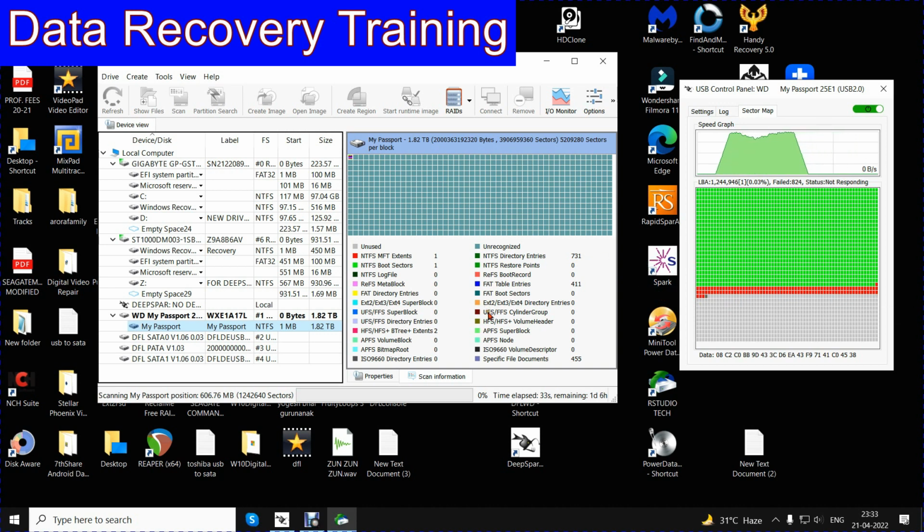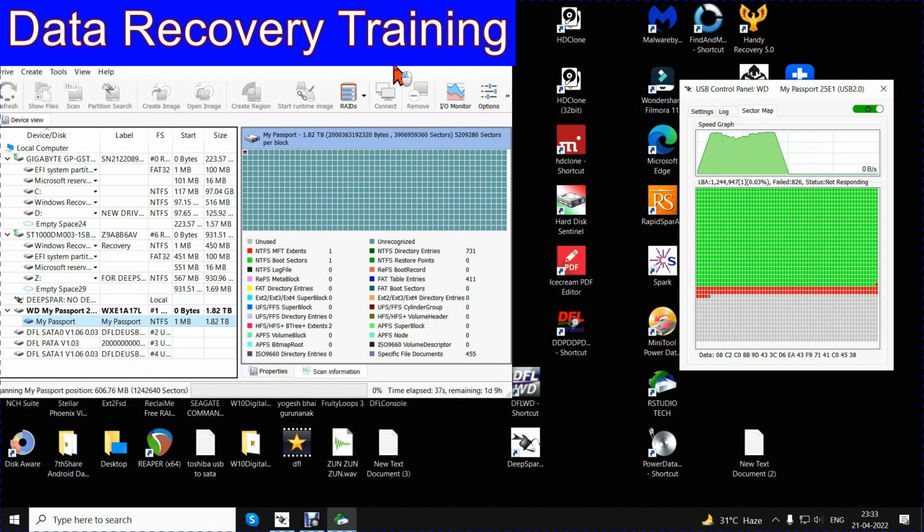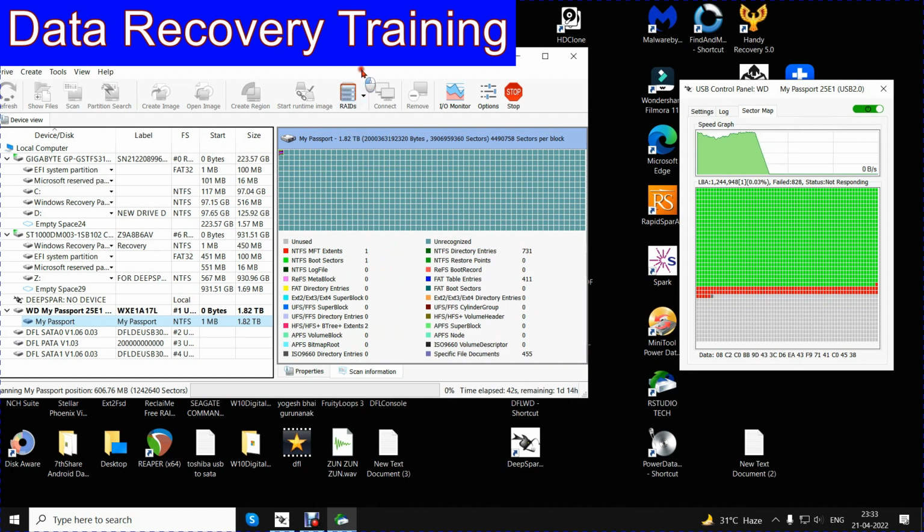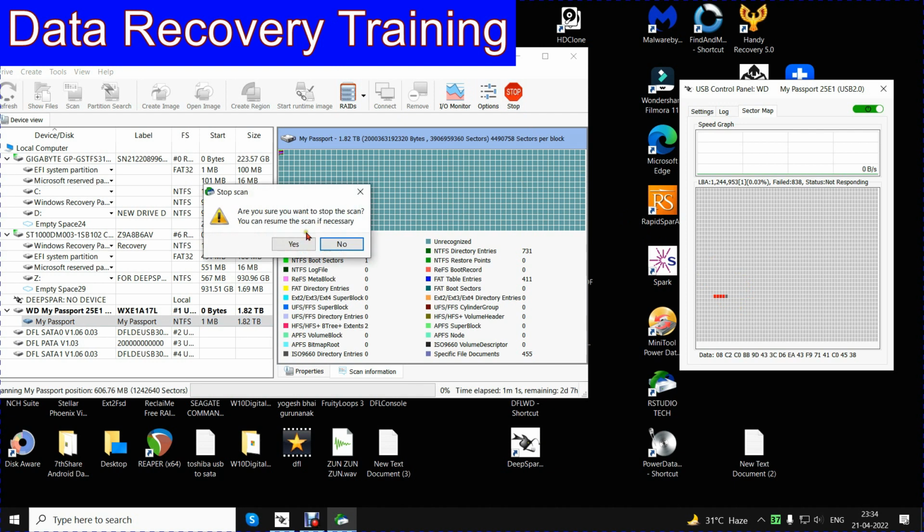Still, I am seeing that the scanning is not as good as required, and I will have to waste a lot of time to see whether data is coming in files and folders or no. Lot of red sectors, so I stopped the scanning.